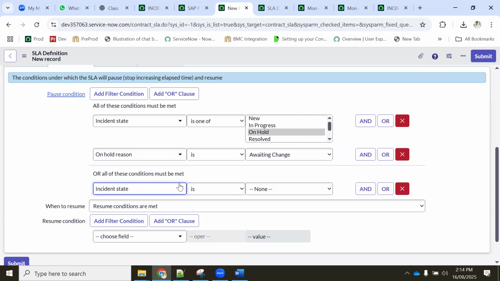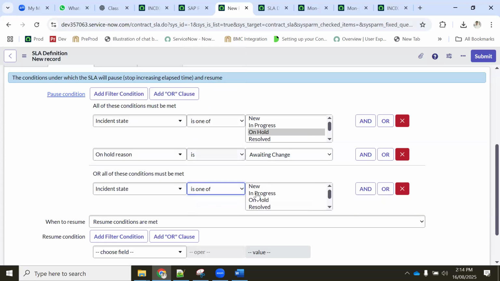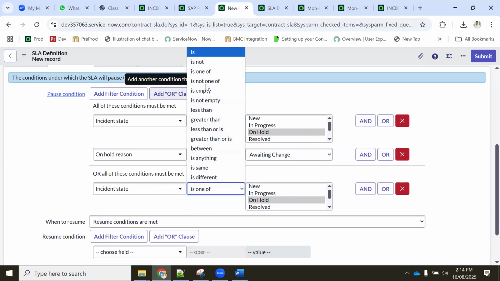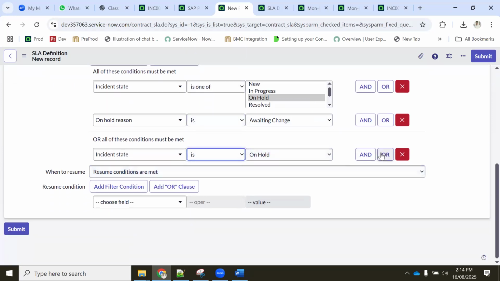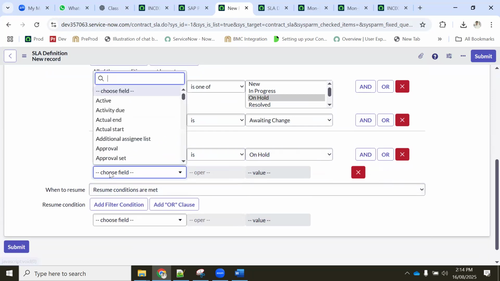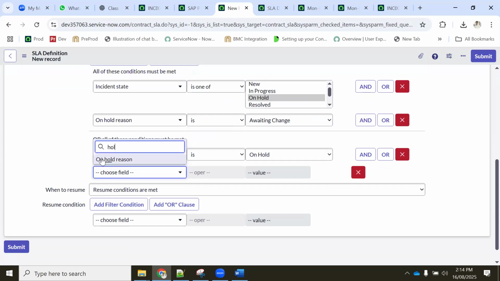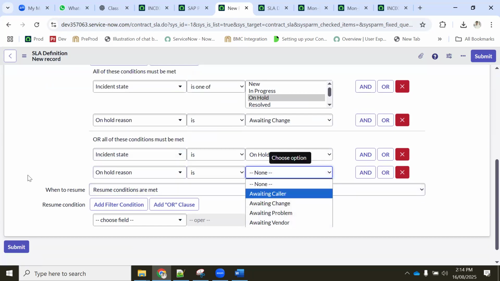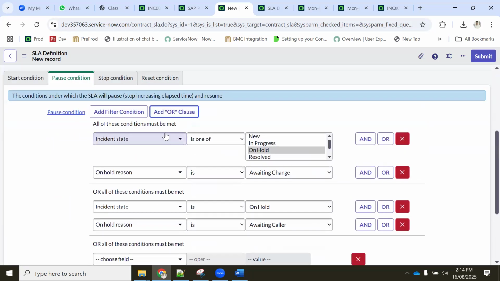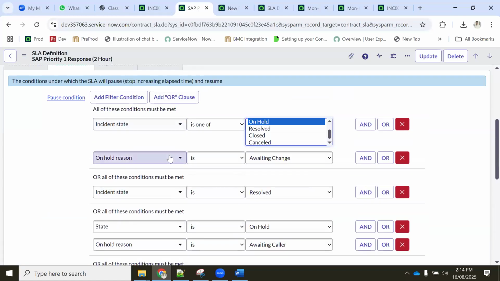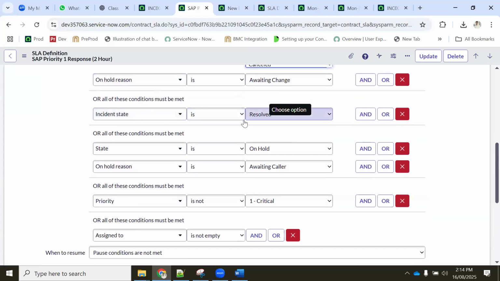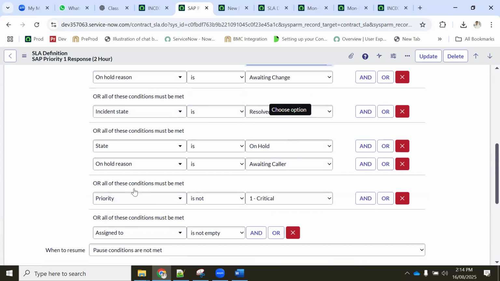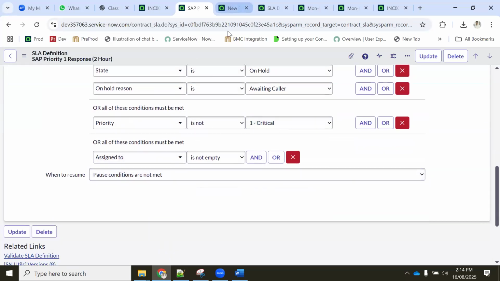Incident state is one of, or one you can also select. And on hold, reason is caller. Now I am going to add one more or. What is this or? Incident or resolved, correct? Or it is not P2.